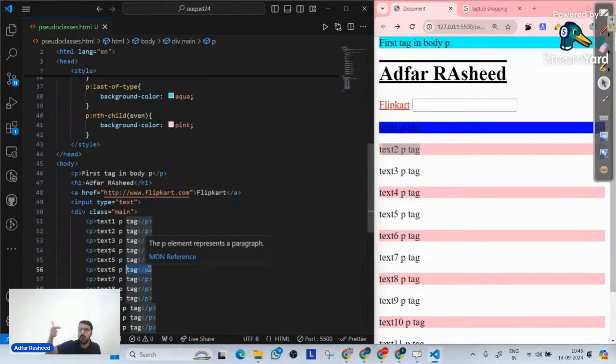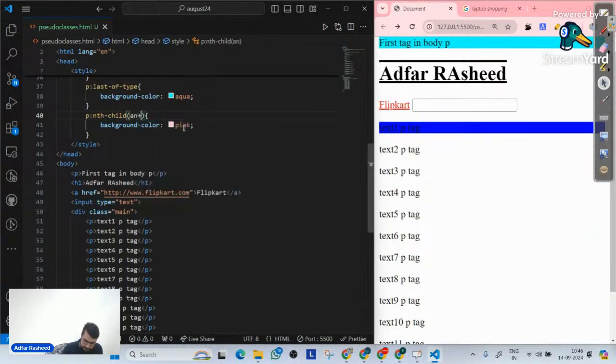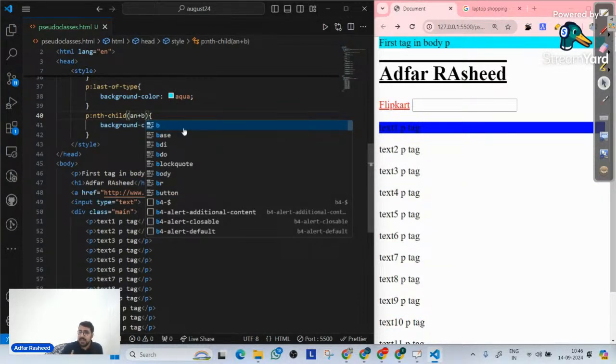So 2, 4, 6, 8, 10, 12, 14. All of those possibilities of a p tag, where they are even occurrences inside a parent, target them. So this is odd and even. But there's also another syntax that nth child has. That syntax is called an plus b. An plus b. What does an mean?